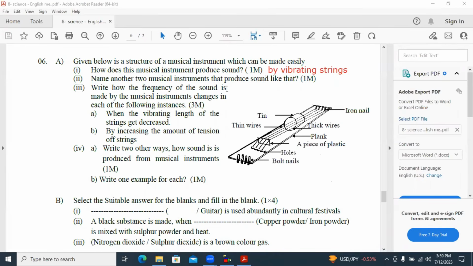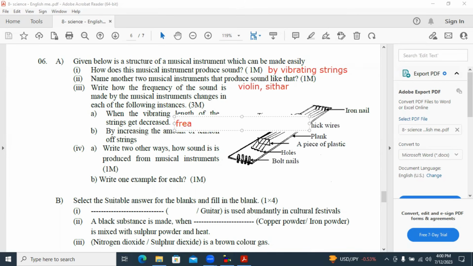Name another 2 musical instruments that produce sound like this. You can write violin, sitar, guitar are correct. Write how the frequency of the sound made by the musical instrument changes in each of the following instances. When the vibrating length of the strings is decreased, what happens to the frequency?